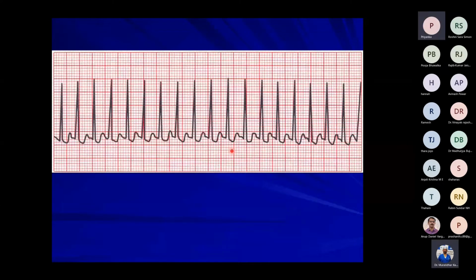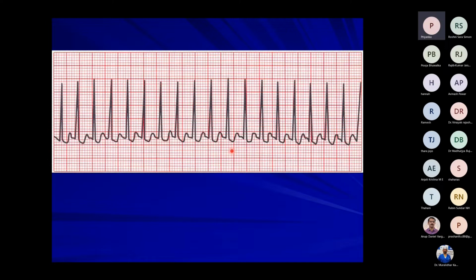Actually, heart rate is about 200. Rate is 200 and regular rhythm, sir. And QRS is normal or wide? QRS is normal only, sir. It's narrow. ST segment.